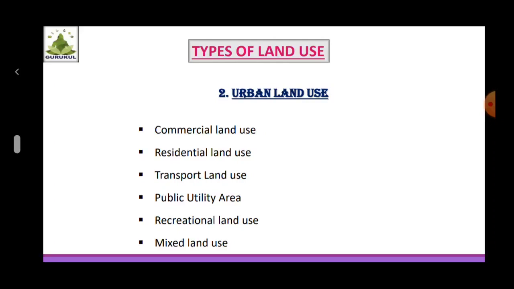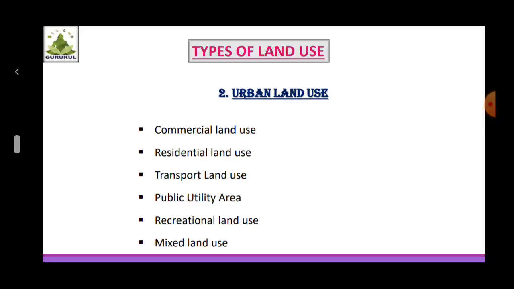Transport land use. In urban areas, transportation facilities are important for the movement of goods and people. For this purpose, different types of transportation facilities are found in the cities, like public bus stops, railway lines, metro, monorail, commercial vehicles, etc. In addition to this, the number of private vehicles is also large.